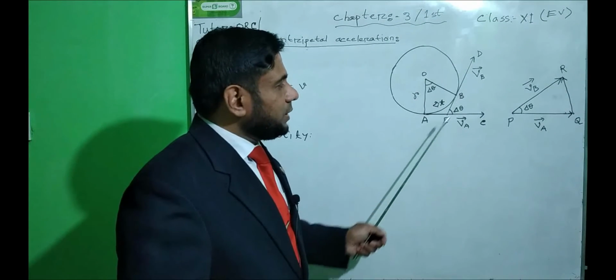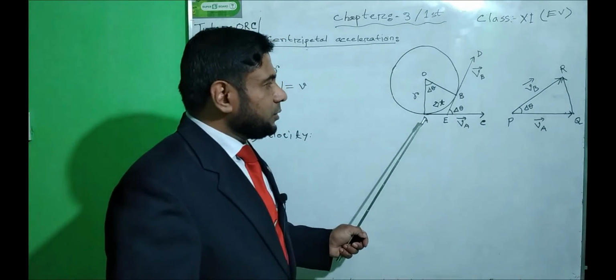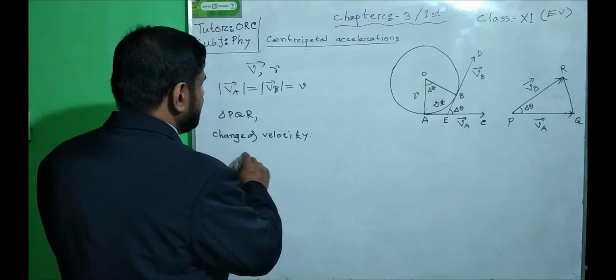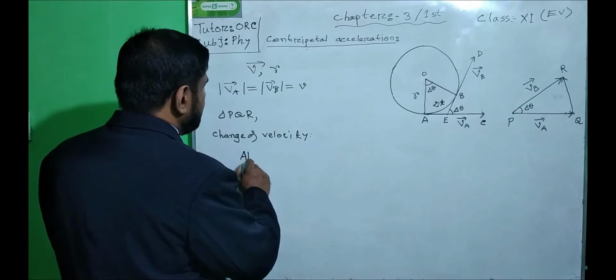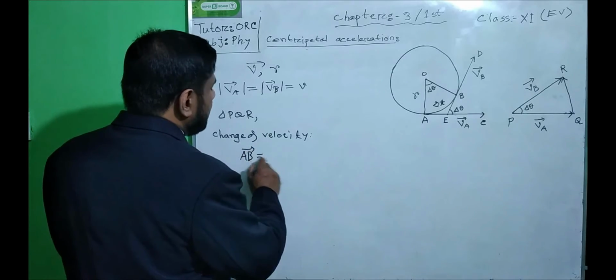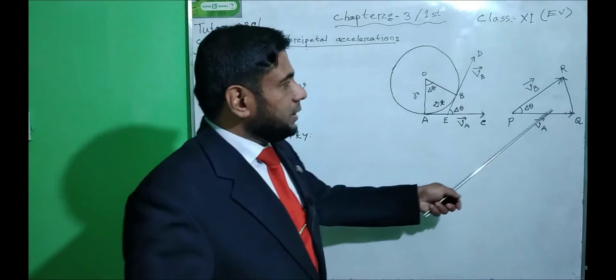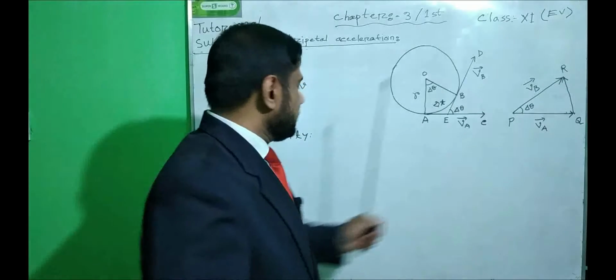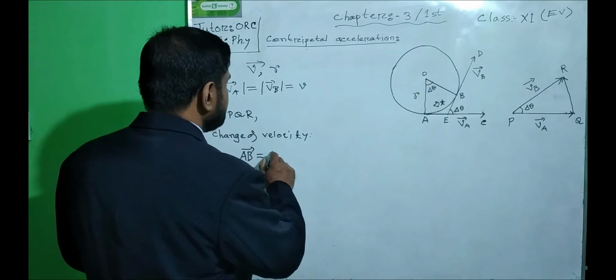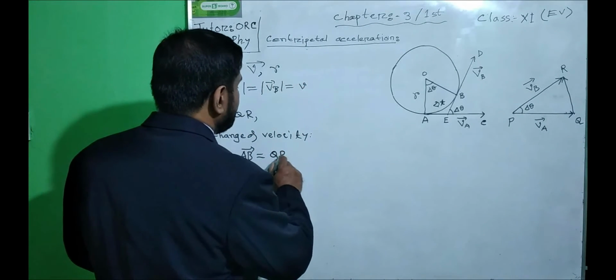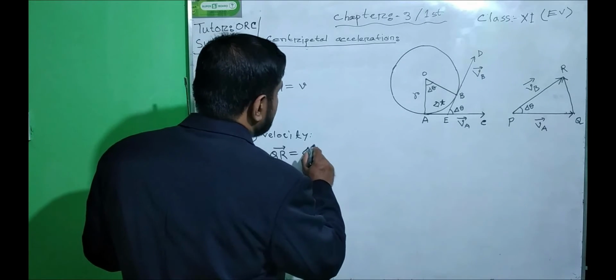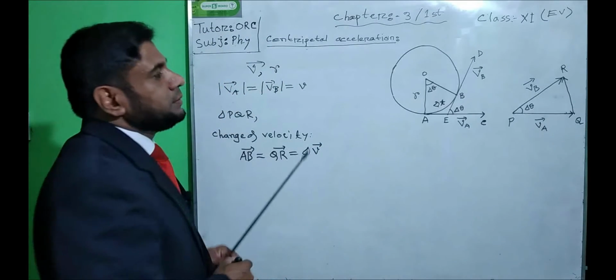So in the same way, we can say the change of velocity is here vector AB. Considering this triangle with this given information, there is a change of velocity, vector QR. Suppose the change of velocity is vector del v.